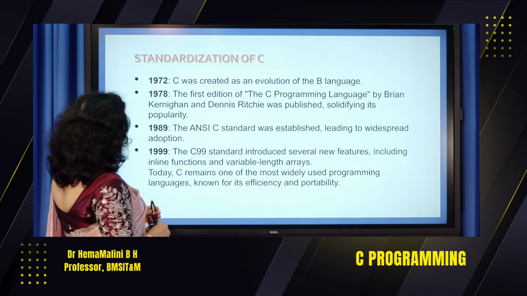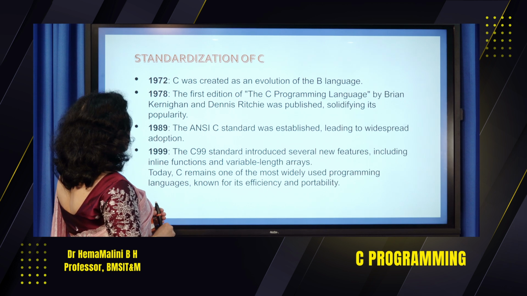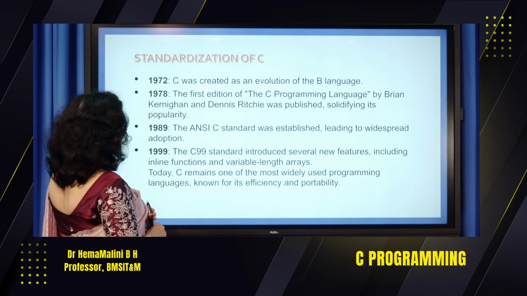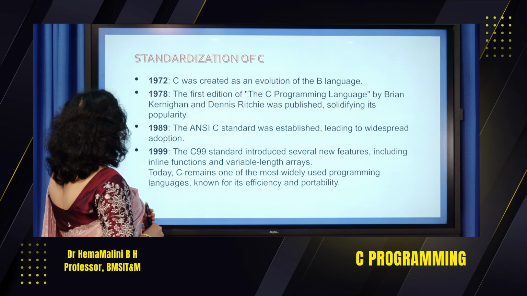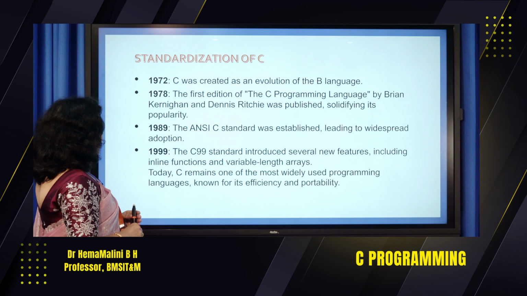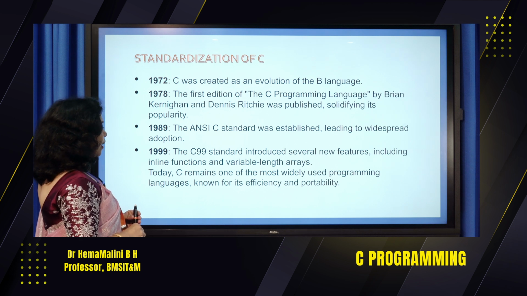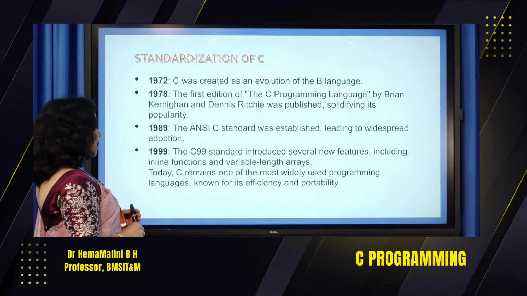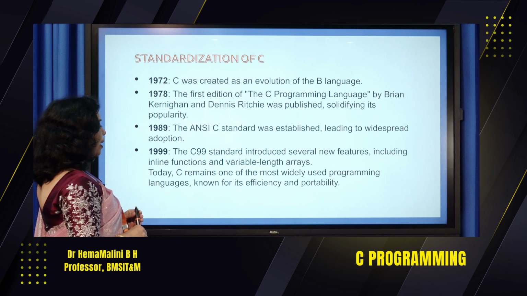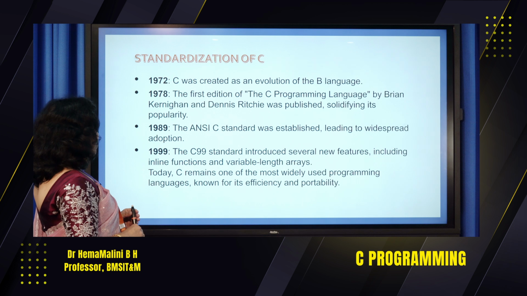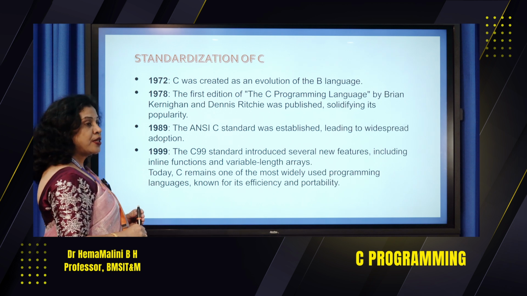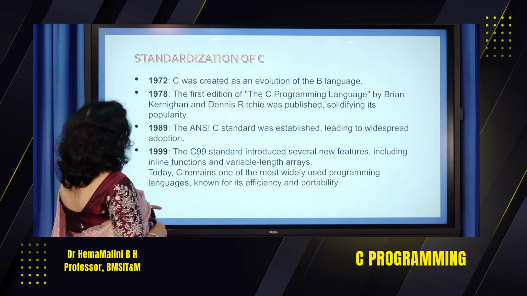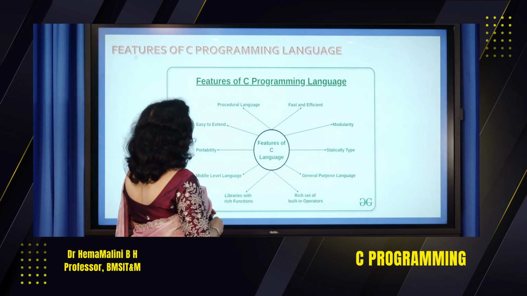In 1989, the ANSI C standard was established, leading to widespread adoption. In 1999, the C99 standard introduced several new features, including inline functions and variable length arrays. Today, C remains one of the most widely used programming languages, known for its efficiency and portability. So this is the history of C.